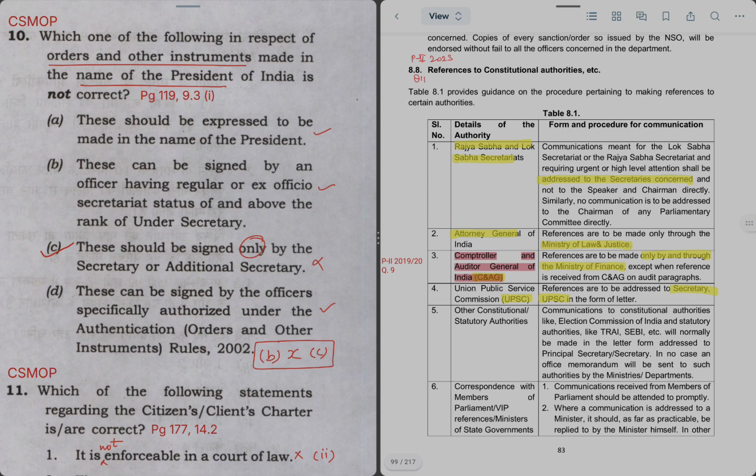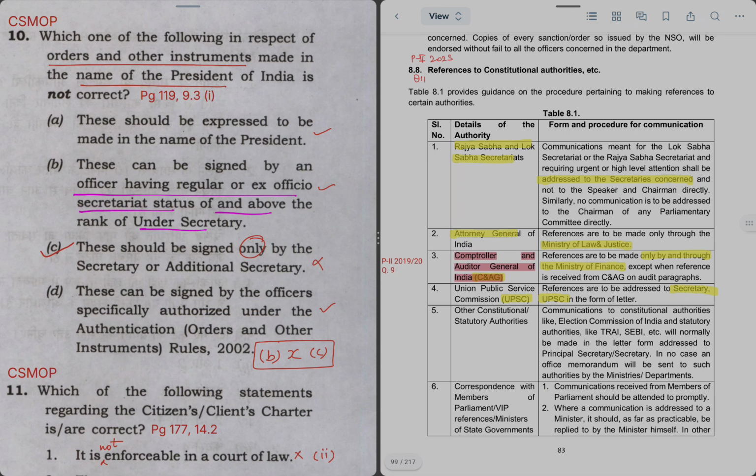So before you answer this question, if you read statement B and statement C, they both are mutually exclusive. So either B can be right or C can be right. So this can be signed by an officer having regular or ex officio status of under secretary and above.